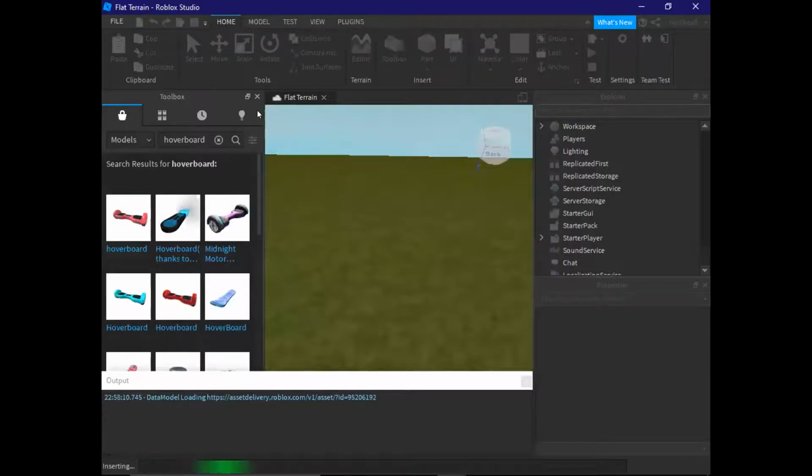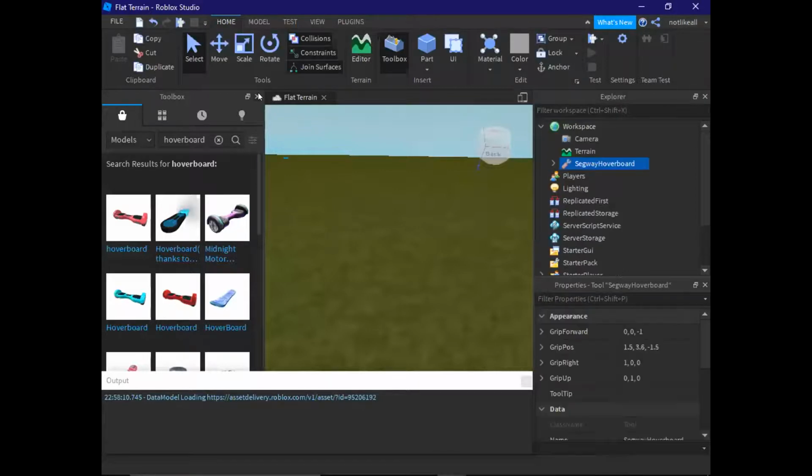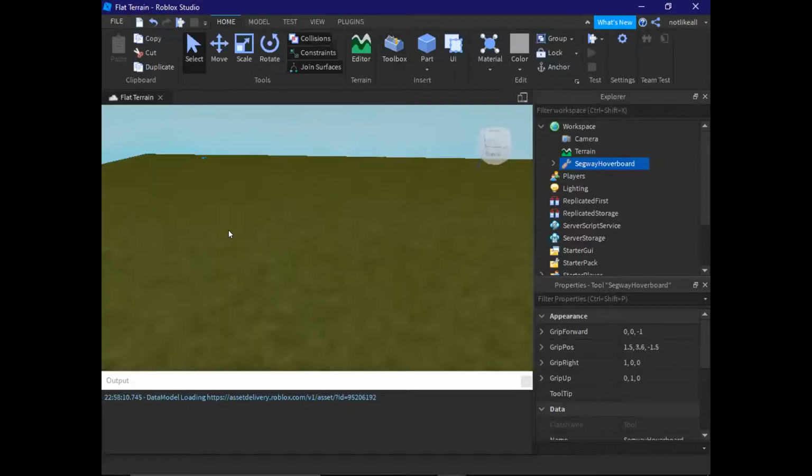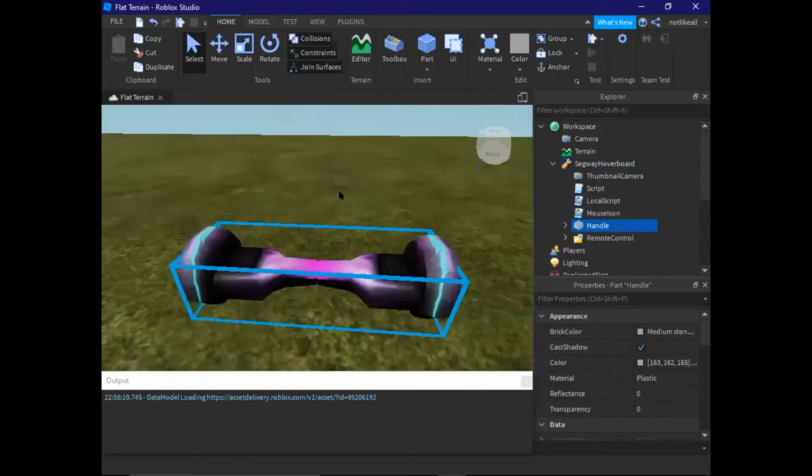Yeah, it's inserting. There we go. We got the hoverboard here. Can you guess where the hoverboard is? It's actually the really small thing. It's over there. Let me go near to it. There we go. We got the hoverboard. It's a kind of purple hoverboard out there in Roblox.